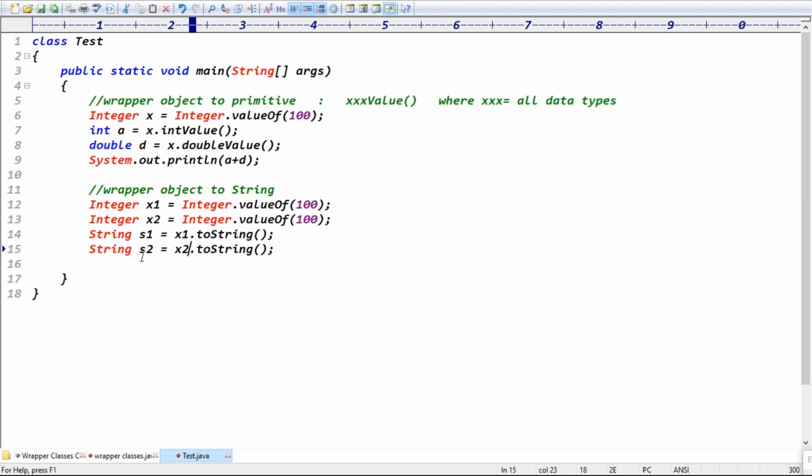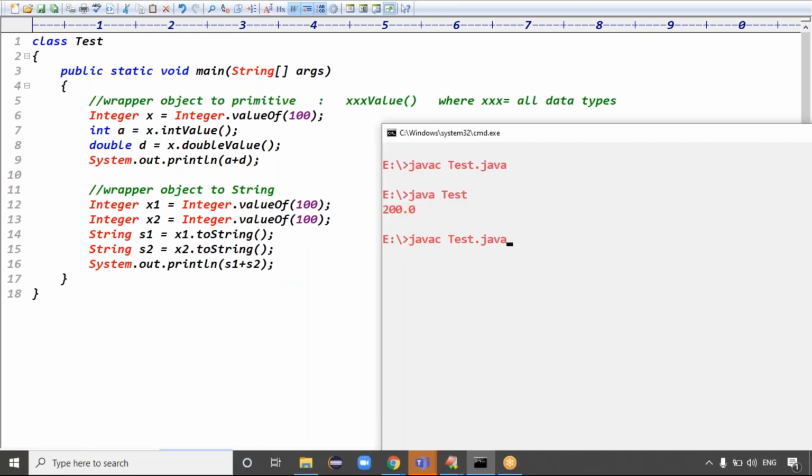That's why you can take String s1, String s2. Then System.out.println, you can write simply s1 plus s2. Because if we convert to string format, it is string plus string, so you get concatenation as the output. Run the Java test class and this output, 100, is printed.